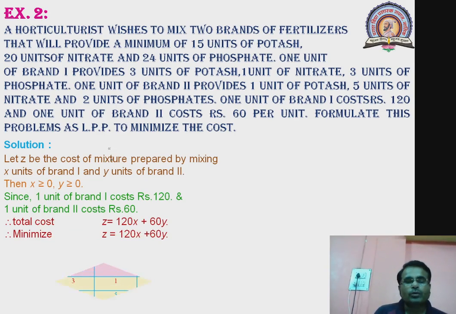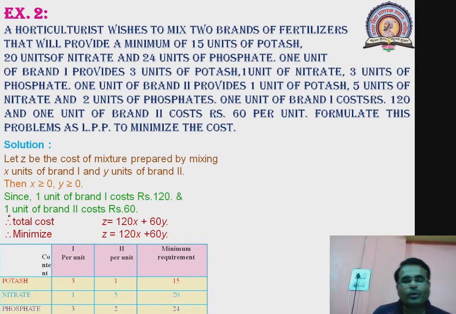Clear? Now this table gives all the information which we have considered, and we have assumed X units and Y units. As the minimum requirement is 15 units, we should get greater than or equal to 15 units. Since 1 unit of brand 1 gives 3, X units of brand 1 give 3x, similarly y for brand 2. So total consumption of potash is 3x plus y, that should be greater than or equal to 15.